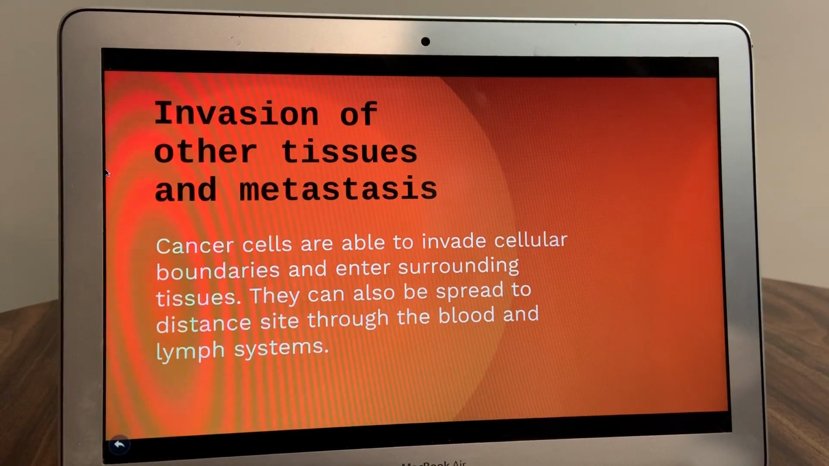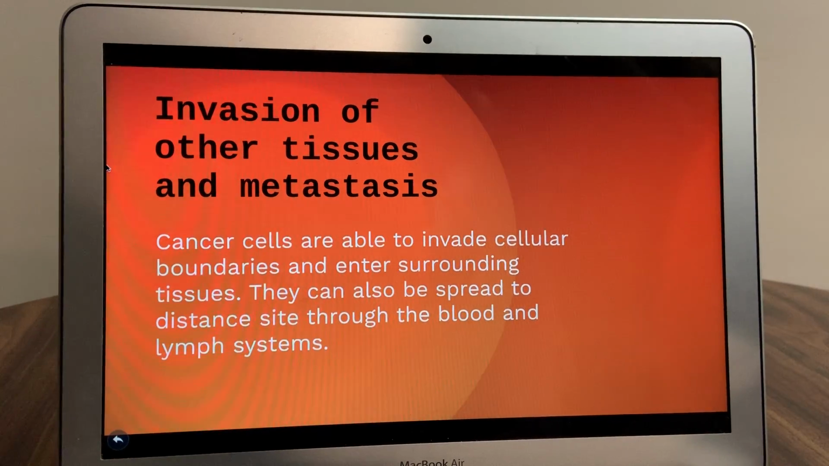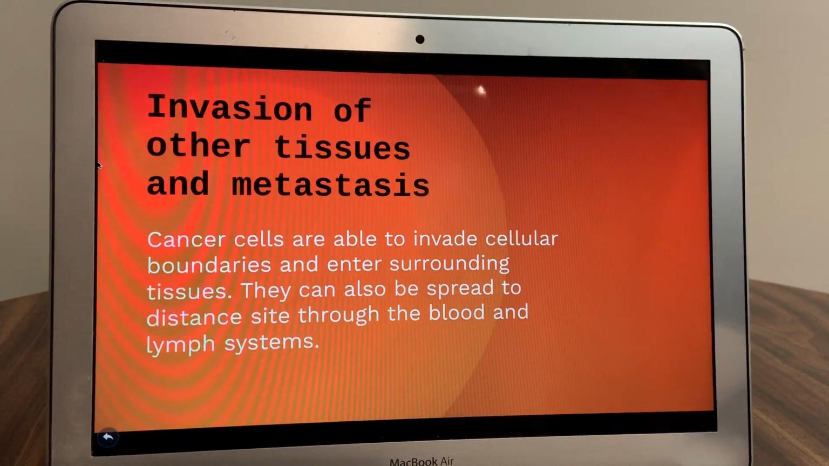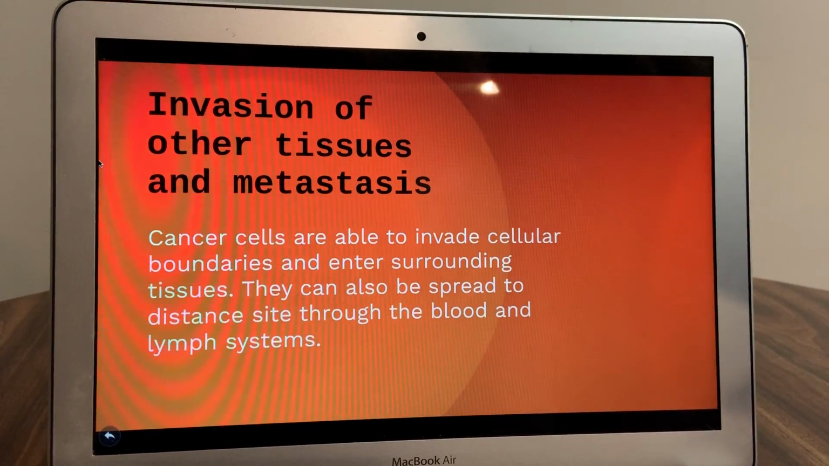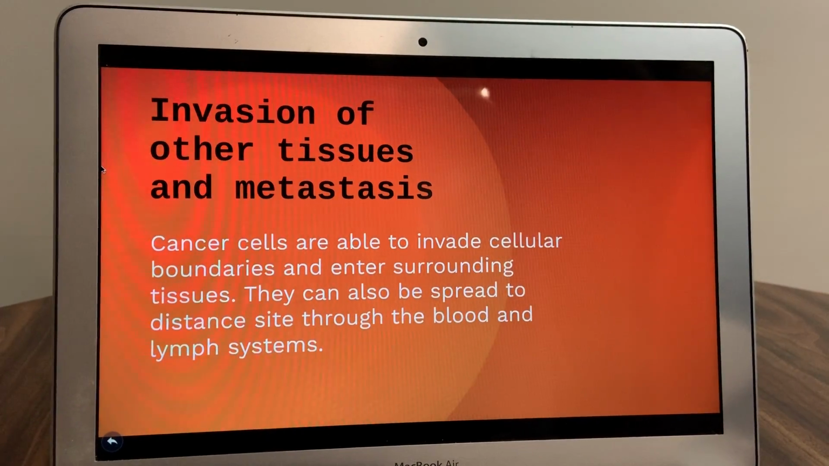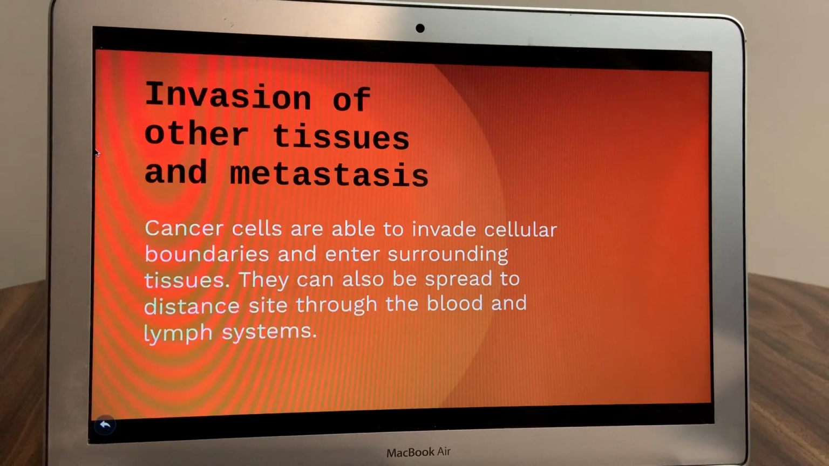This allows the cancer cells to invade surrounding tissues, but can also be spread to distant sites, which is known as metastasis. A piece of the primary tumor detaches and enters the lymph or blood circulatory systems. It is then transported to distant organs where it extravasates into the organ tissues and can then start to proliferate and grow a secondary tumor. The common sites of metastasis are the lungs, brain, liver, bones, and adrenal glands.